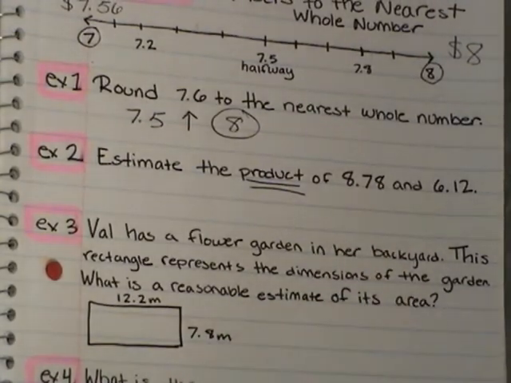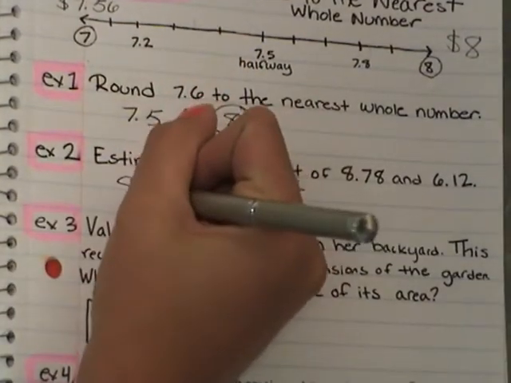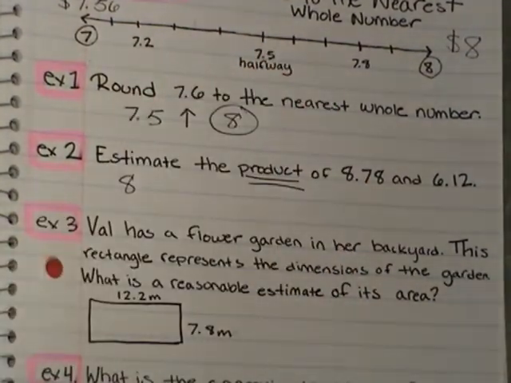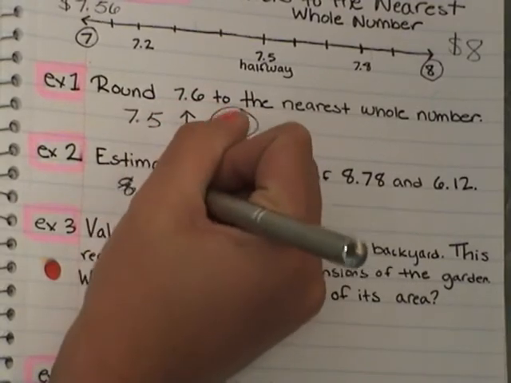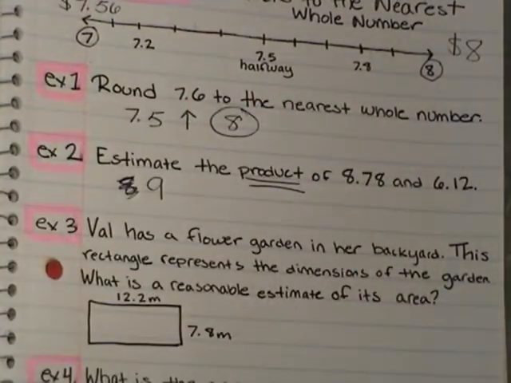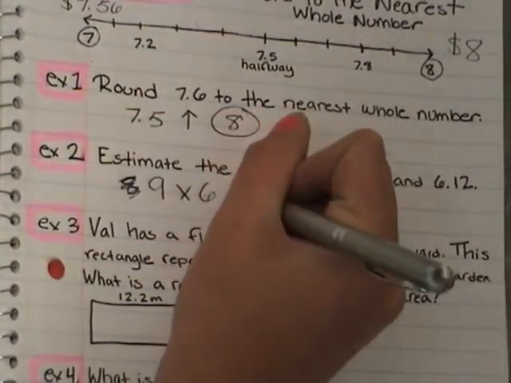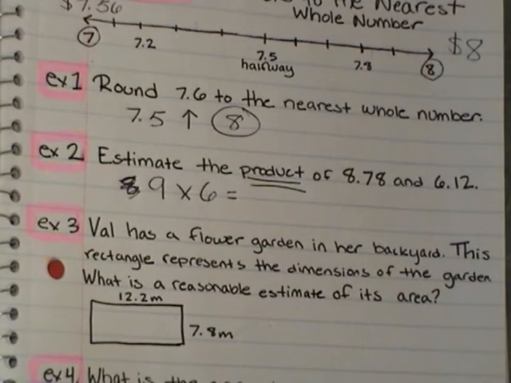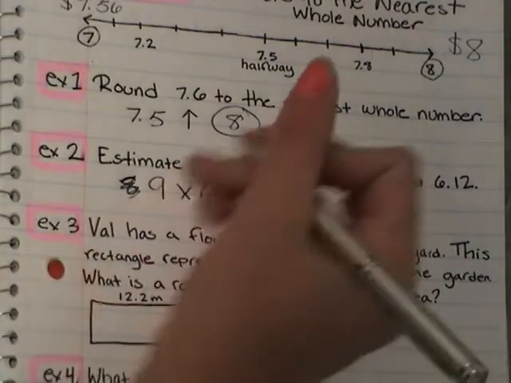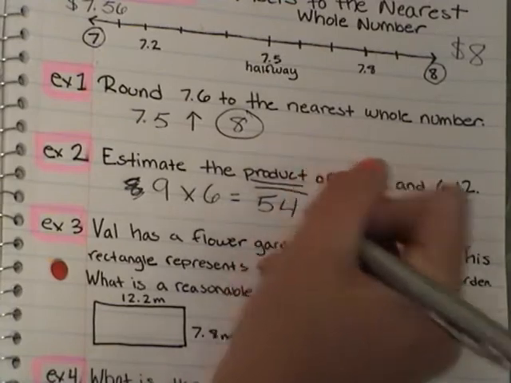So we are rounding that up to 8. So I write my 8. Oh, sorry, we're rounding that up to 9. That's my fault. I was looking at the whole number. Rounding that up to 9. And then if we look at $6.12, we're going to round that back down to 6 because we're not quite to that 50 mark yet. So I'm going to round that down to 6. Now when we do this, we just have a simple multiplication problem, and the answer for the product is 54.